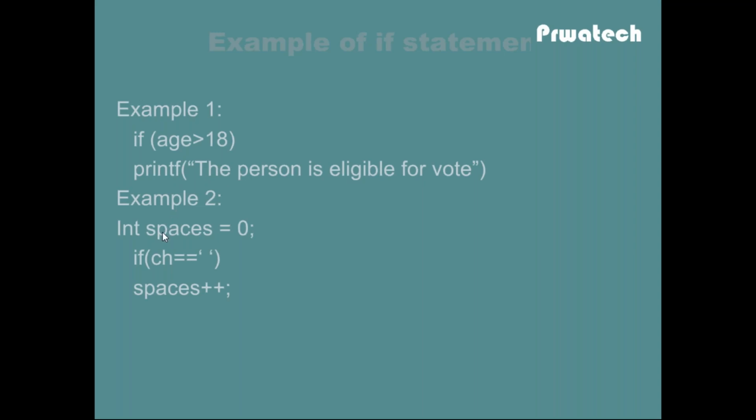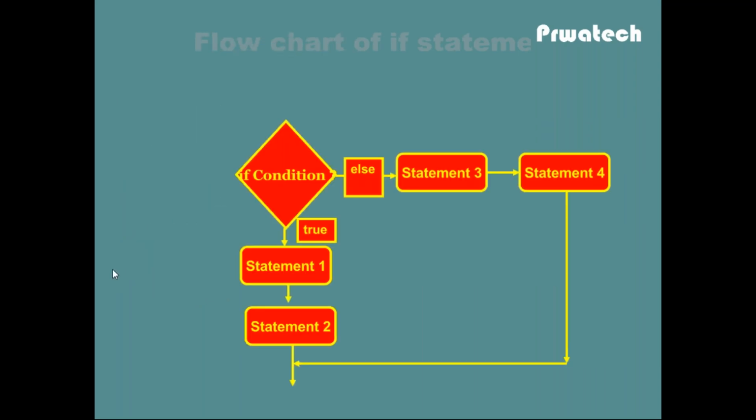For example, I have one variable, spaces, and 0 is assigned to spaces. If the character ch is a space, then spaces is incremented. Then if the character is not a space, then spaces won't be incremented. This is a small example of an if statement.